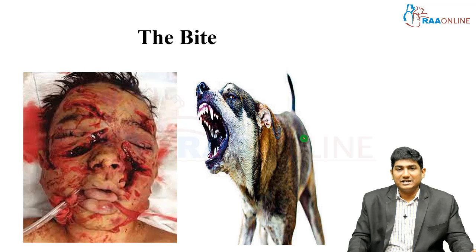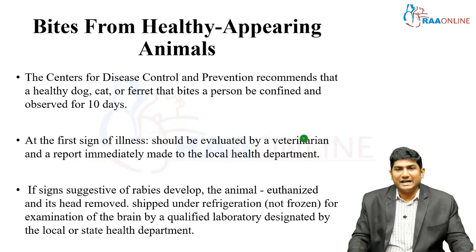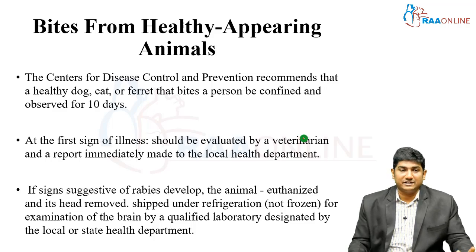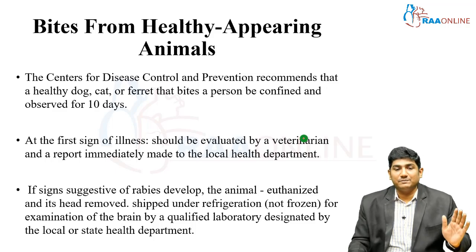Okay. Now coming to the bite per se. Which animal has bitten? Bites from healthy appearing animals. The CDC, the Center for Disease Control and Prevention, recommends that a healthy dog, cat or ferret that bites a person be confined and observed for 10 days. The first sign of illness should be evaluated by a veterinarian and a report made immediately to the local health authority.